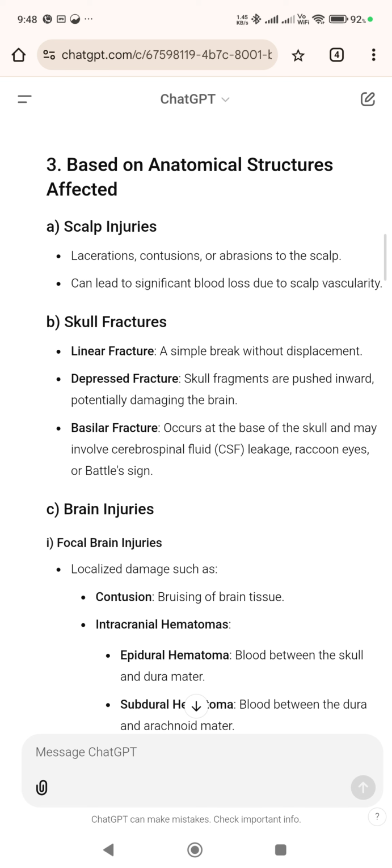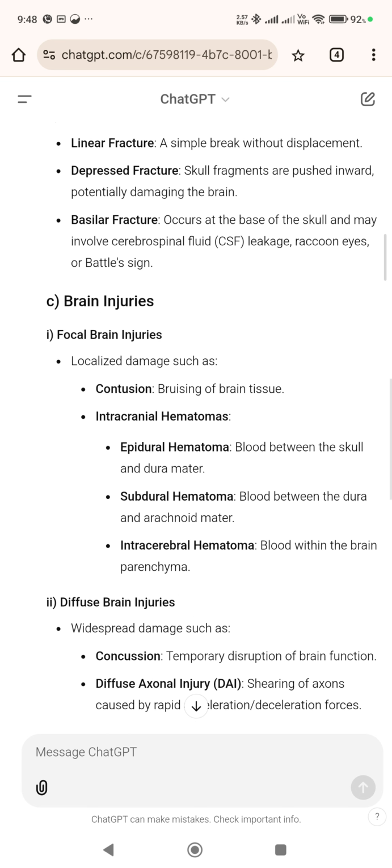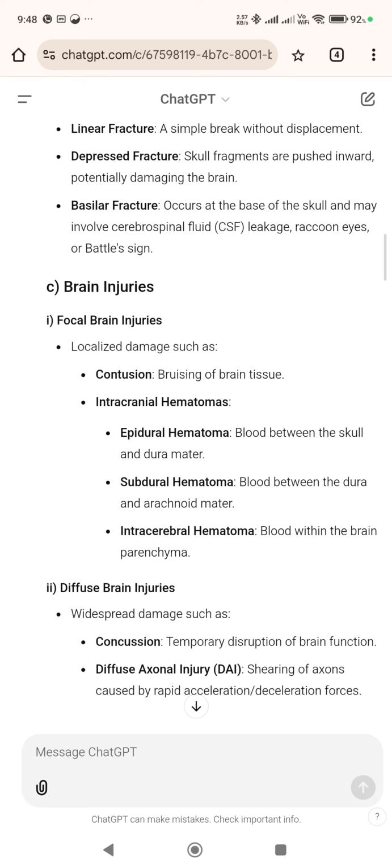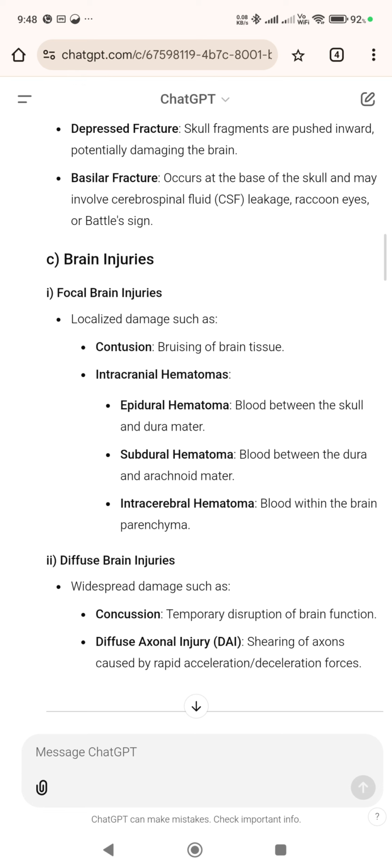Brain injuries. I. Focal brain injuries. Localized damage such as contusion, bruising of brain tissue. Intracranial hematomas: epidural hematoma, blood between the skull and dura mater; subdural hematoma, blood between the dura and arachnoid mater; intracerebral hematoma, blood within the brain parenchyma.